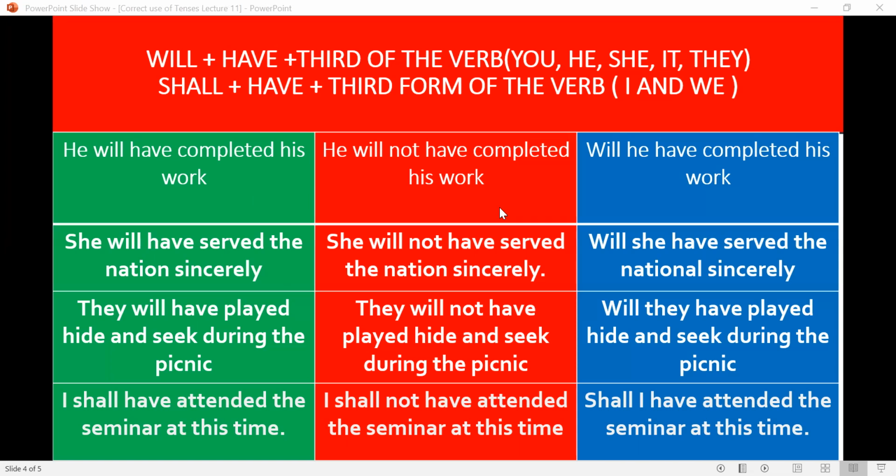And we have seen the construction of negative and interrogative sentences also.